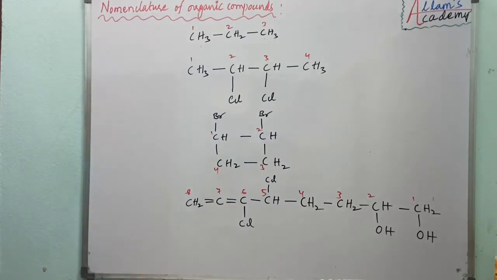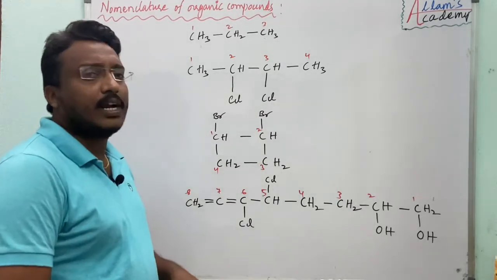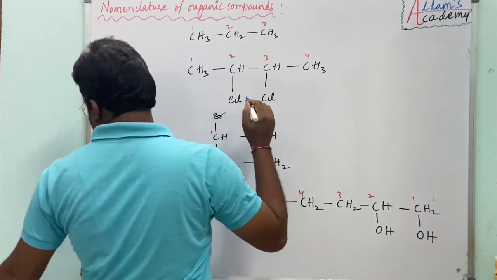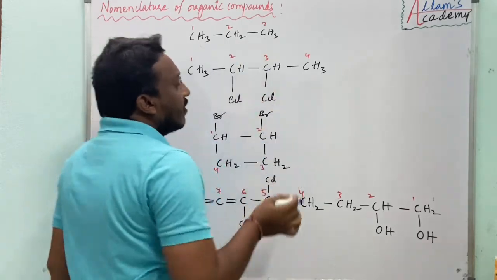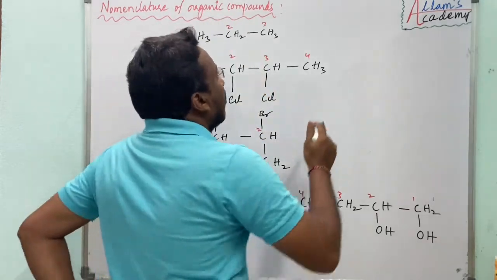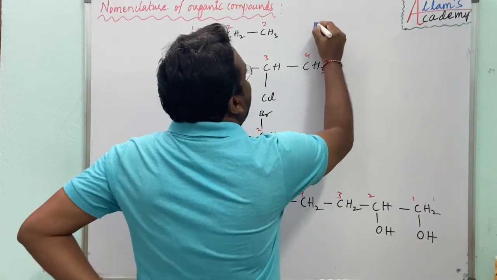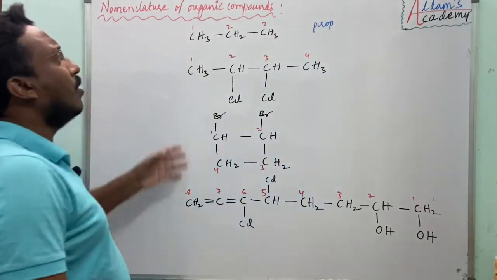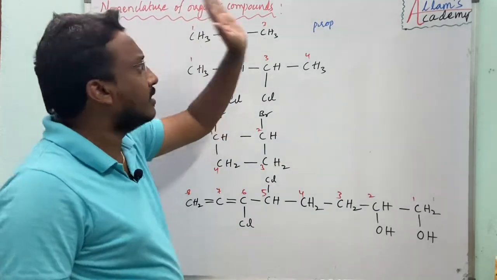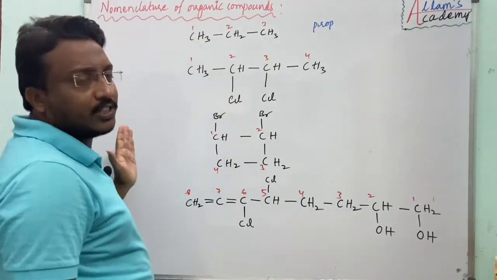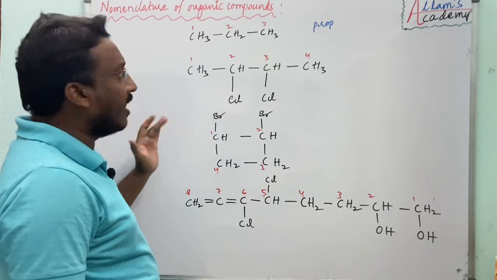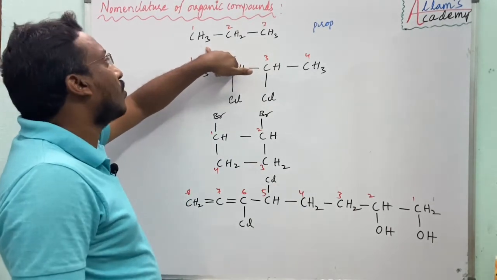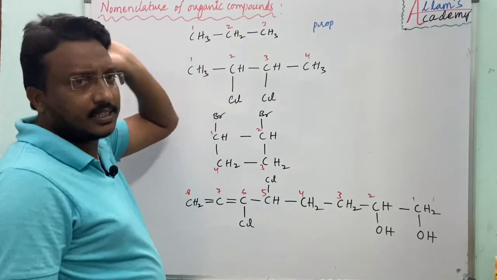First, here we have to write the word root. 1, 2, 3, so the number of carbon atoms is 3. Then here we have to write prop. No other prefix over there. It is not cyclic, so primary prefix is not present, and there are no substituents. Directly we will go for the suffix.